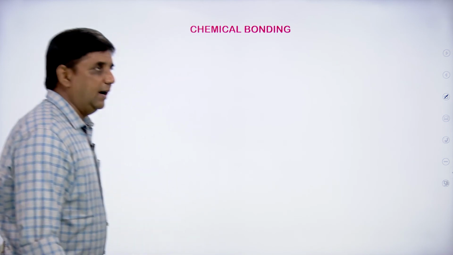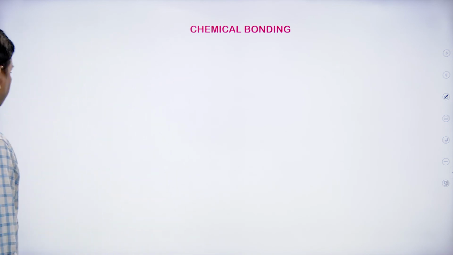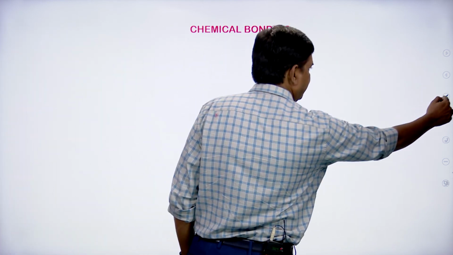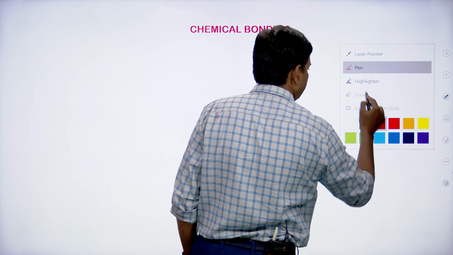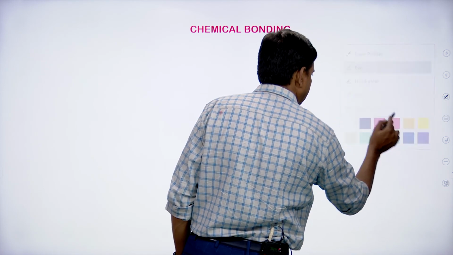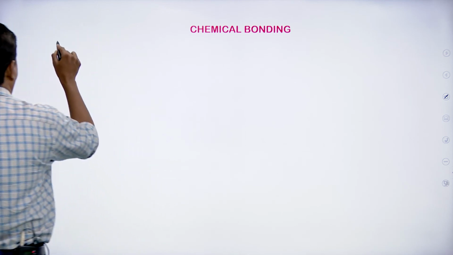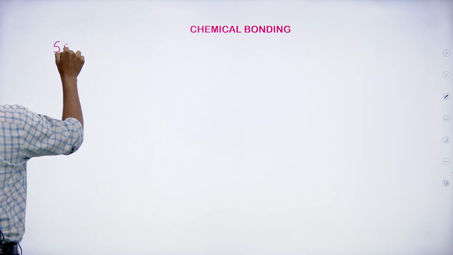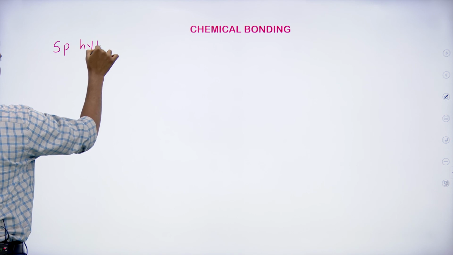Now students, let us see the sp hybridization. See, this is the sp hybridization.